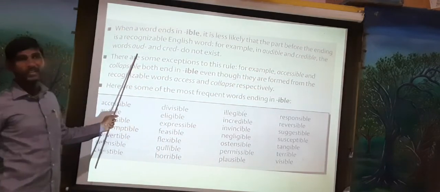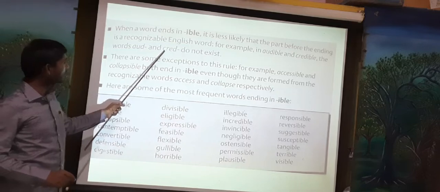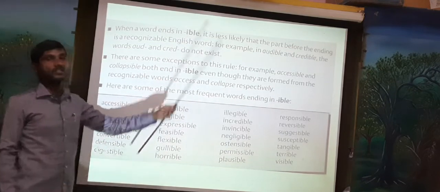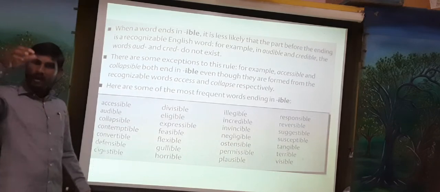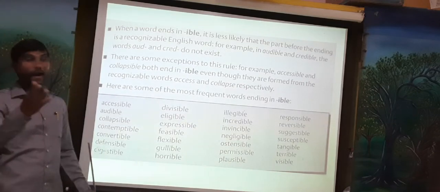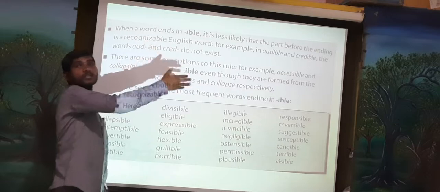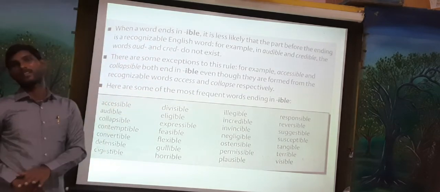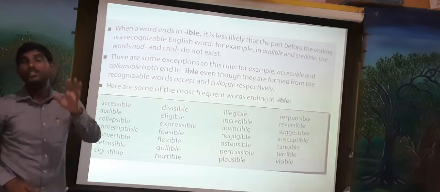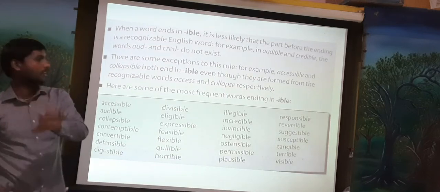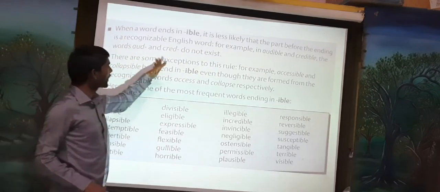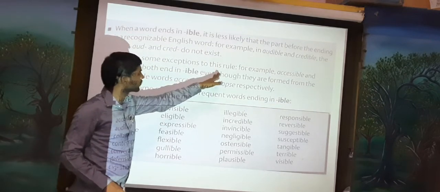The words aud and cred do not exist. When these letters are used at the end of a word, it gives a different meaning. That's why we are using able and ible. The second point: there are some exceptions to this rule.